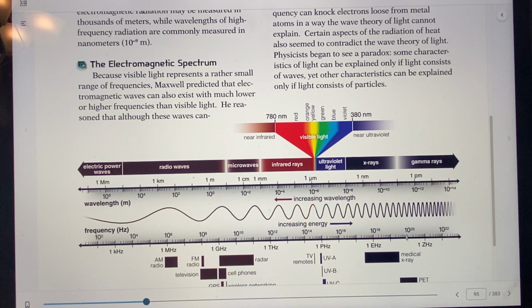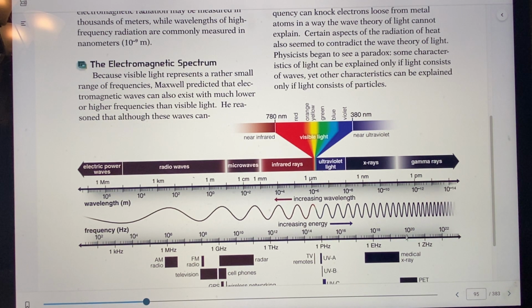And on to increasing energy. Increasing energy has to do with frequency. The more frequency, the more energetic. So the same would be for increasing frequency, we're going in this direction. Increasing energy is this direction. So we'll be going red, orange, yellow, green, blue, and violet for increasing energy. Increasing frequency and energy are the same.